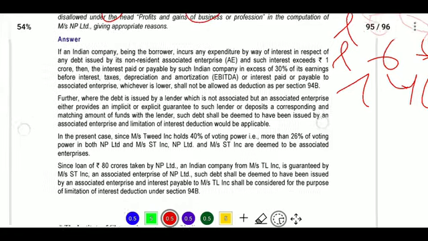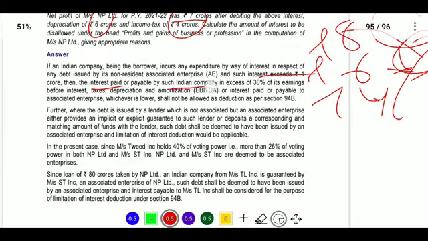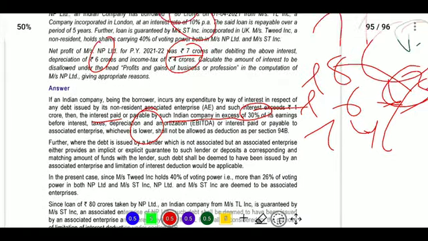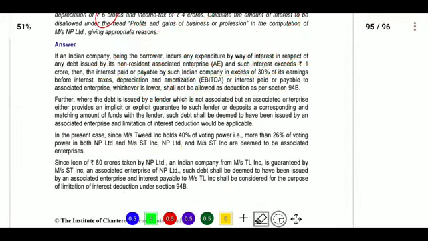And here they provided that interest exceeding 1 crore, that is 8 crores, payable by such company in excess of 30% of earnings before tax, depreciation, amortization, or interest paid or payable to associated enterprise, whichever is lower, that is the actual amount or 30% of EBITDA, will be allowed as deduction.